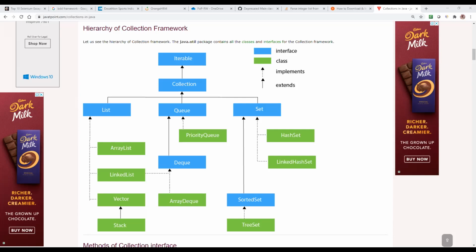Because array memory is allocated at compile time only, but for collections, the memory is allocated at runtime. That is the main difference.